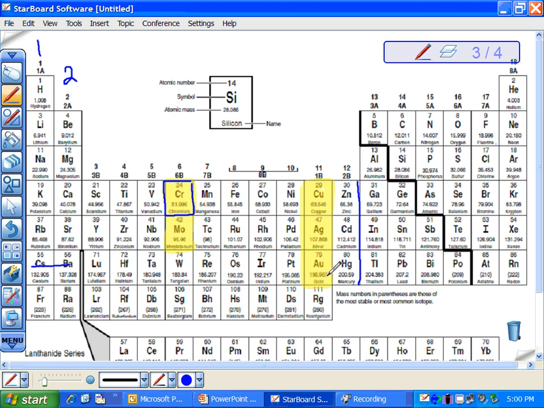Skip these guys here. These all end in S2P1. These are all going to have a valence number of 3. These are all going to have a valence number of 4, 5, 6, 7, 8. Can you see these numbers that are with these A's here? That's the valence number. The A's are the main group.